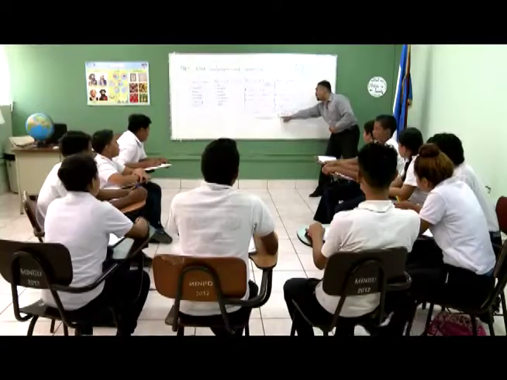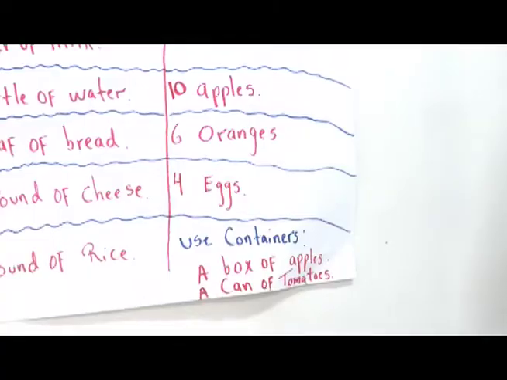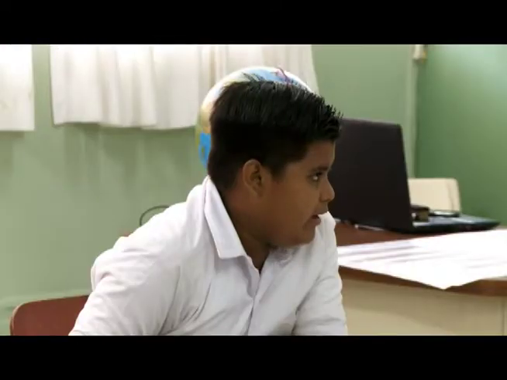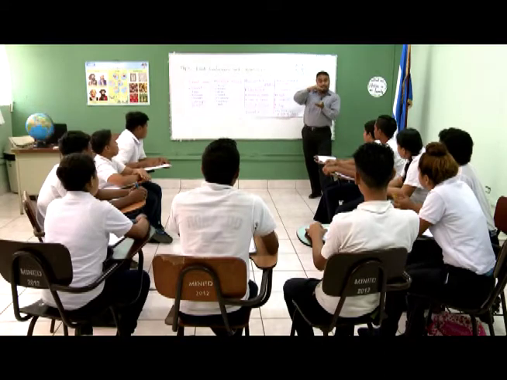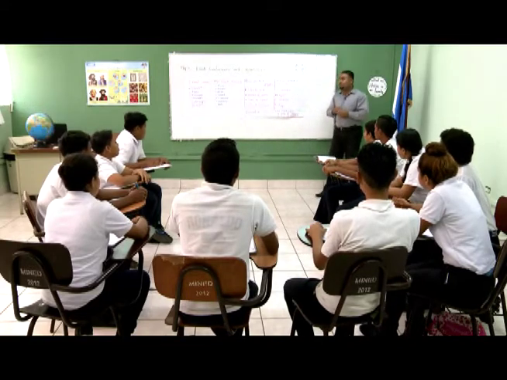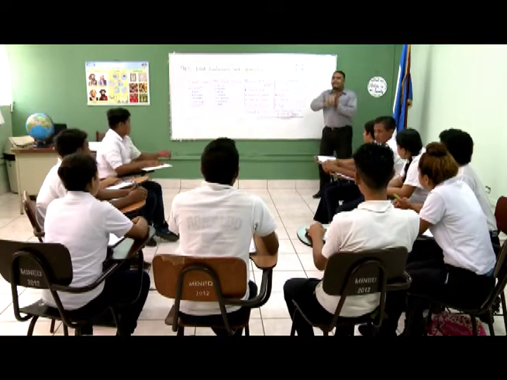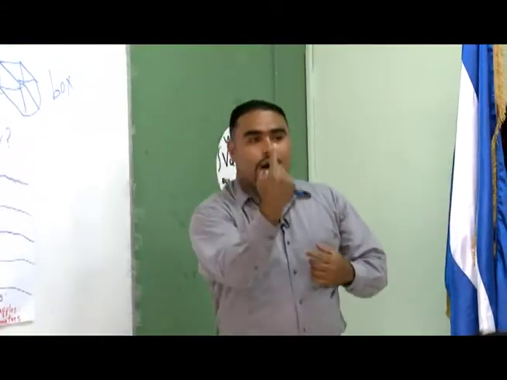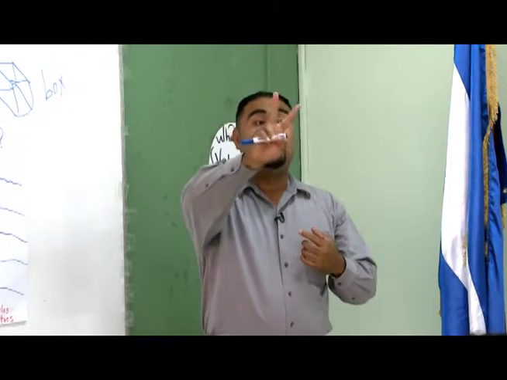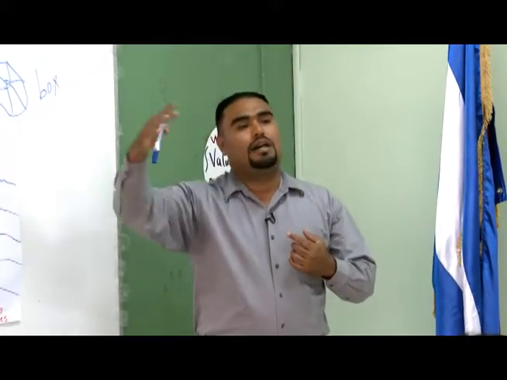And then we can also say a can of tomato. A can of tomato. Remember, a can is una lata, right? A can of tomato, right? Very good. So I can say 2 cans of tomato, 3 cans of tomato. It is the same here. A box of apples, I can say 2 boxes of apples, 3 boxes of apples.